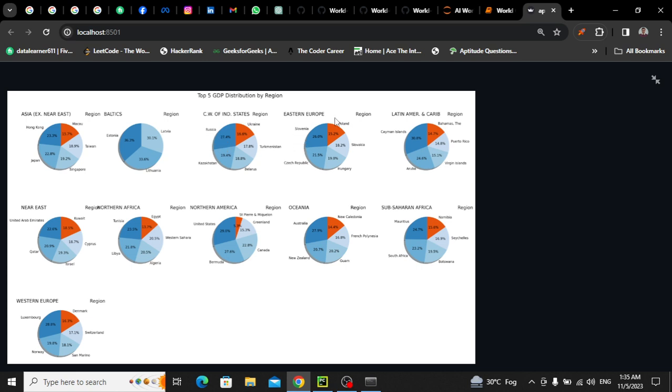Okay, Eastern Europe: we have Slovenia, Poland, Hungary, Slovakia, Czech Republic. So the only meaning of this plot is that we have a total of 11 regions, and for each region we have separately plotted a pie for the top 5 countries by GDP per capita. This is the meaning of this plot.